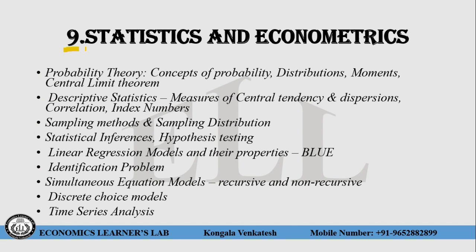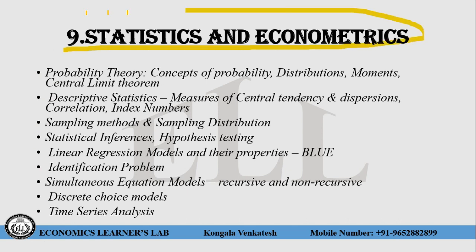Now the statistics and econometrics part. It's a combination of the statistics part and econometrics part. Here you have to understand types of distribution, that is normal distribution, Poisson distribution, chi-square distribution. There are 5 theories of distribution. You have to be very familiar. Then central tendency theory you have to be very familiar. Then you have to be very familiar with the sampling methods. Sampling methods are also part of paper 1.